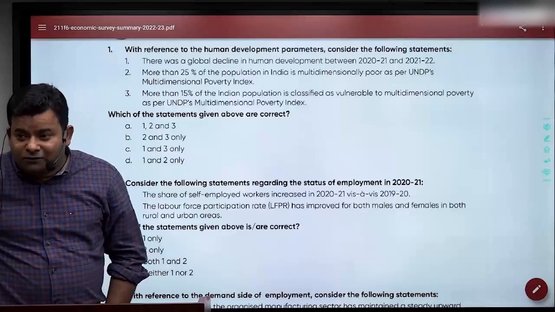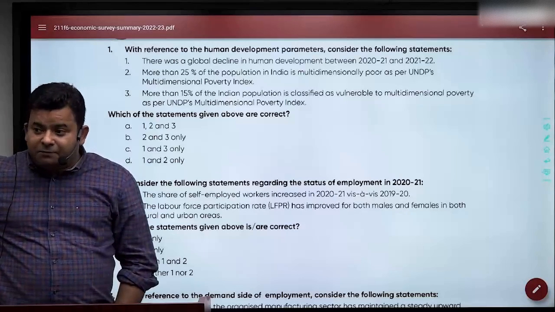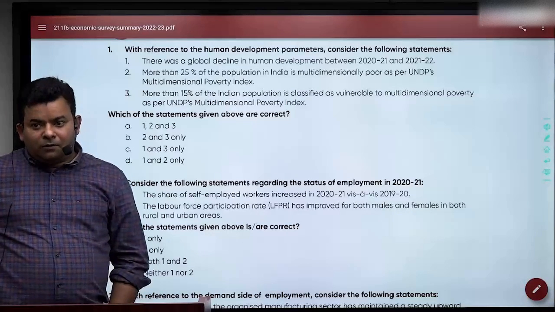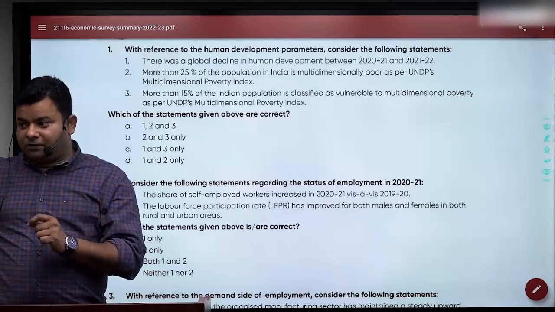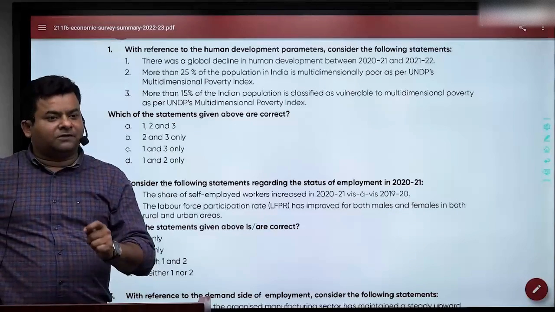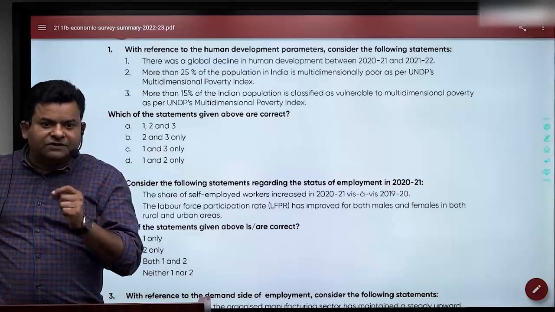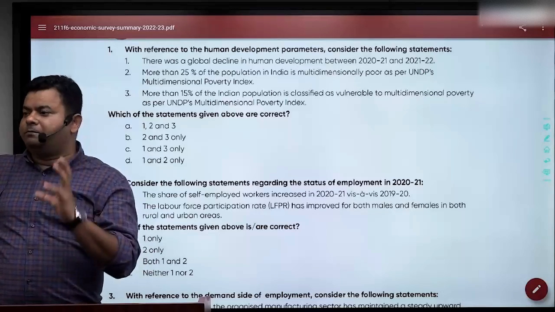Listen to me carefully. This is what I want to tell you. Even in examination, elimination round is very important. Don't take it lightly, especially in economics. We deliberately keep this question simple. Apparently, it may look difficult to you.